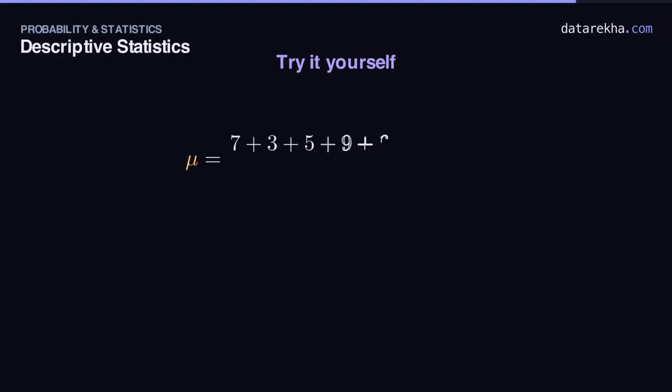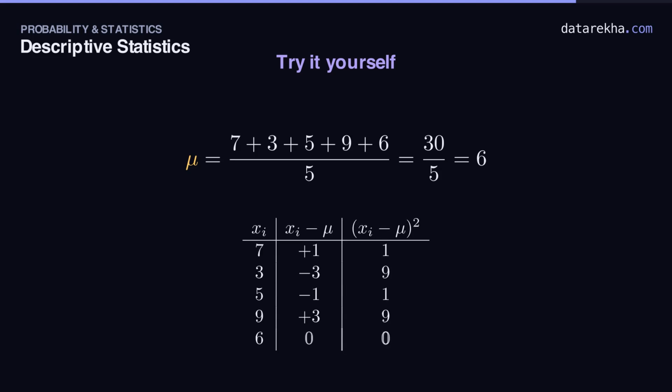Here's the walkthrough. First, the mean. The sum is 7 plus 3 plus 5 plus 9 plus 6, which is 30, over 5. That gives mu equals 6. Now the deviations from 6 and their squares. 7 gives plus 1, 3 minus 3, 5 minus 1, 9 plus 3, and 6, 0.